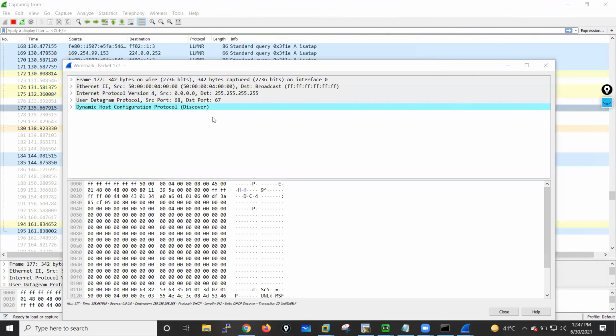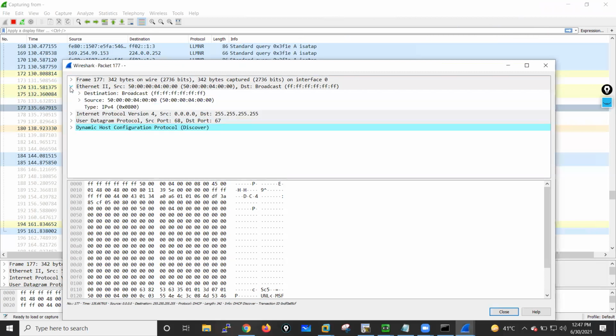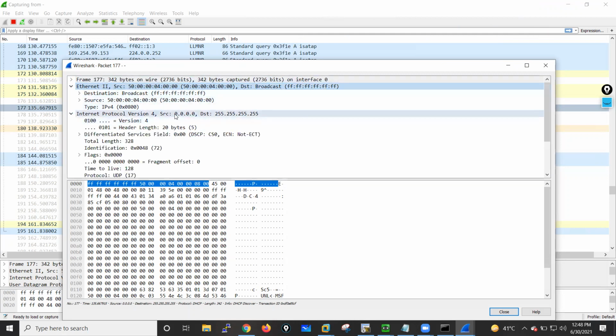Now if you see the content here, if I open the Ethernet header, this is the MAC address of your Windows machine, and all FF is the broadcast MAC address. And in the Internet header, source IP is 0.0.0.0 and destination IP is 255.255.255.255. So this message is a broadcast message at layer 2, and at layer 3 also it's a broadcast message, right?